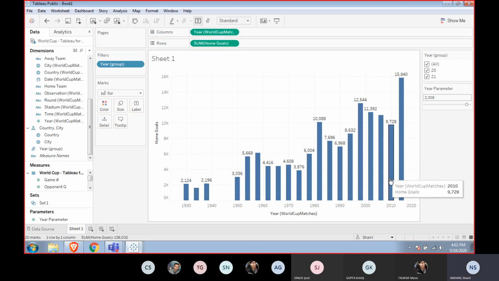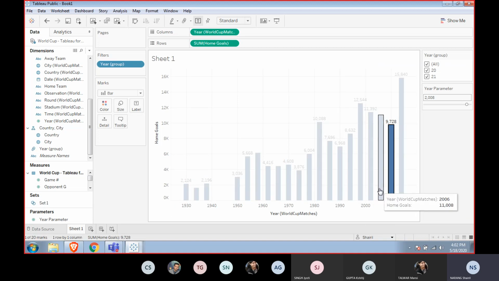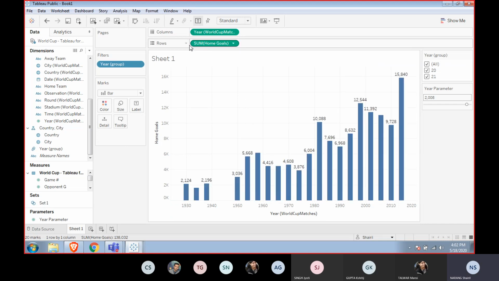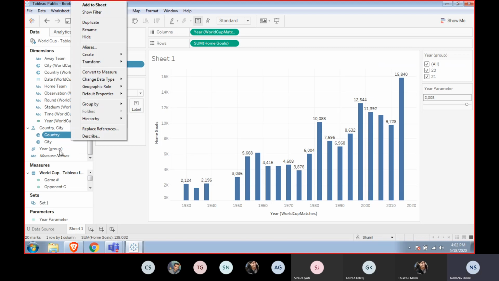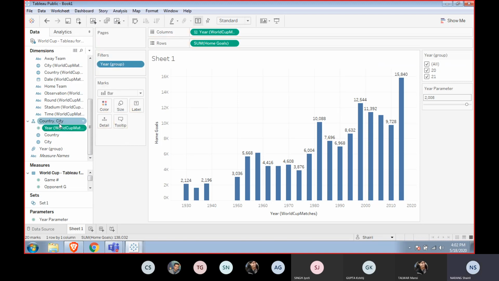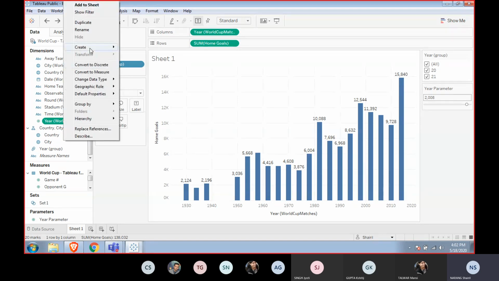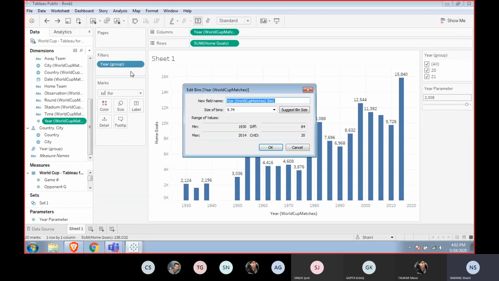Right, so it is showing me the years here, 2010, 2006, this, that. Now I want to combine 2010 and 2006, let's say 2 years each. So in that case, I can create a bin. And how to create that? In a similar way, right click, create a bin, size of the bin.